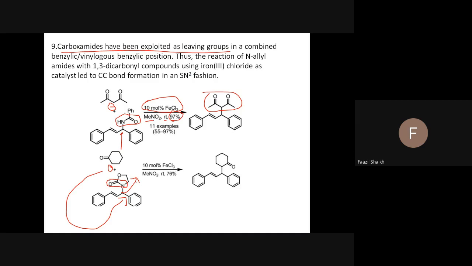Fine. You see the cyclohexanone alpha position attacks there, and this reaction is catalyzed by the same catalyst, ferric chloride. That means today also, ferric chloride is available in our laboratory, so you can bring out a variety of reactions. If you learn this, you can make your own research articles.